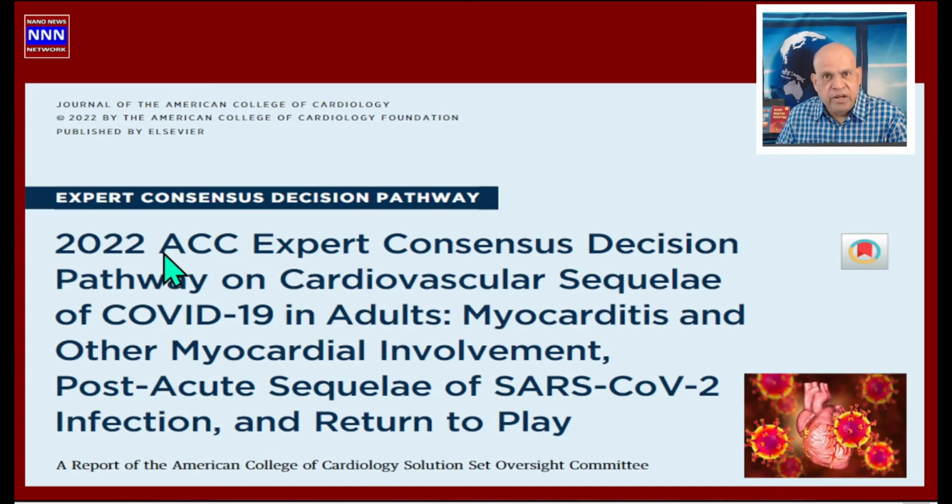This is based on the ACC 2022 guidelines or expert consensus on cardiovascular sequelae related to COVID in the adult population, and we'll learn a great deal about how COVID myocarditis and other sequelae manifest and what we can expect if one of our patients has this, or one of the family members has such an incident.